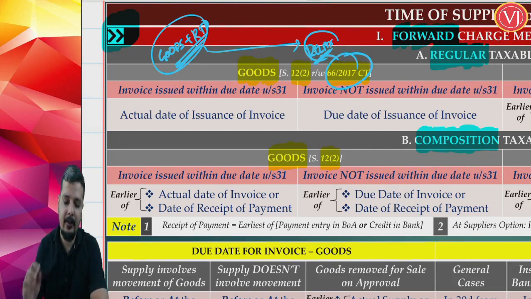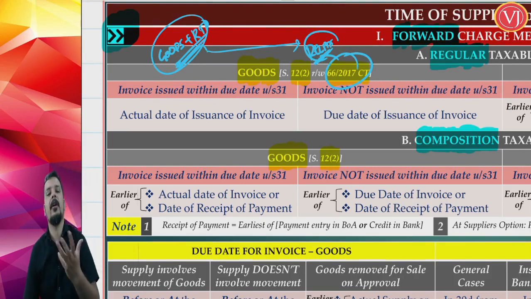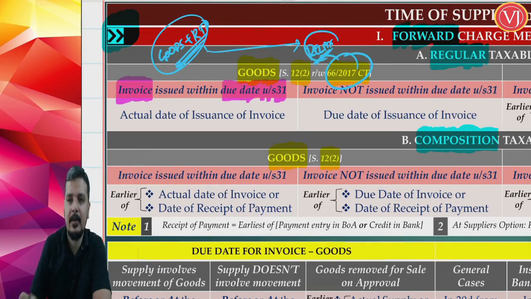Now, let us see the formula now. You have to answer a very simple question, whether you have raised the invoice in time. What is the due date for raising invoice? We'll discuss. But first you have to answer a very simple point, whether invoice is raised within time. Section 31, the due date given in section 31. If invoice is raised in time, your answer is the actual date of issuance of invoice.